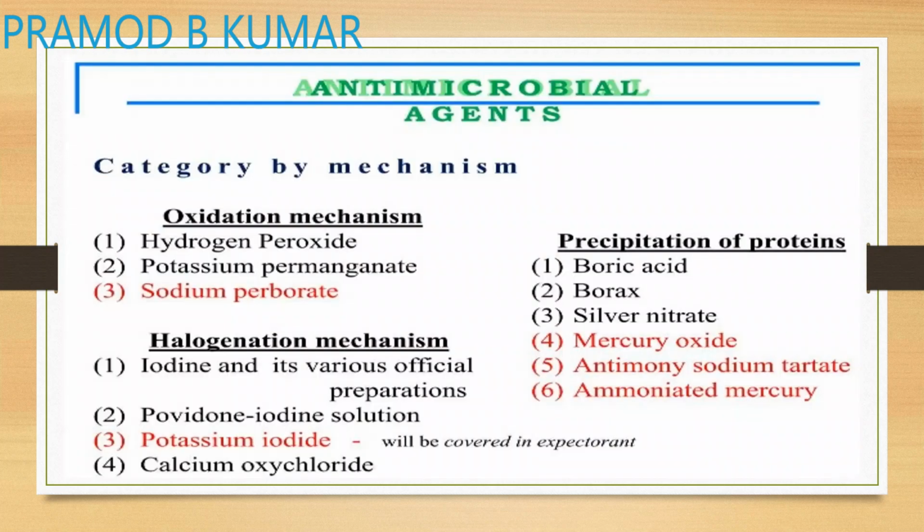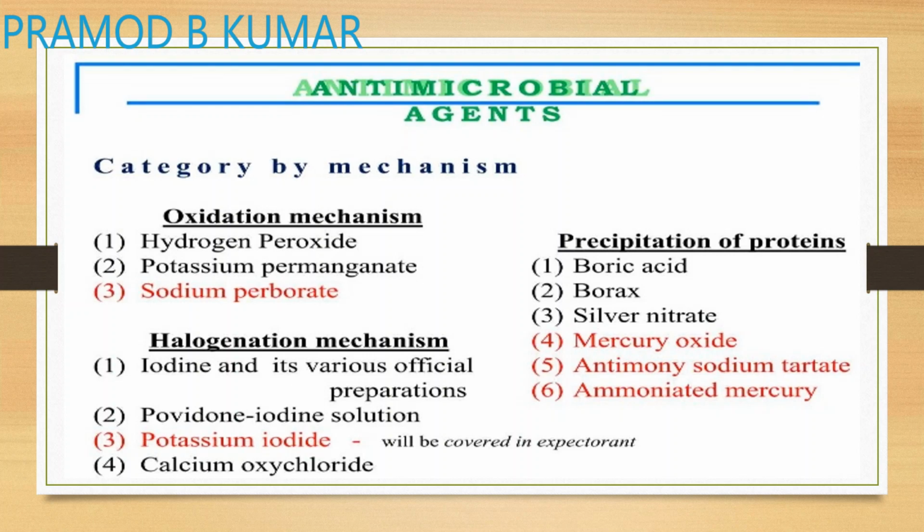So let us categorize the antimicrobial agents according to their mechanism of action. The oxidation mechanism: which compounds act this way? Hydrogen peroxide, potassium permanganate, sodium perborate. This can come for 2 marks: give an example for an oxidizing agent used as an antimicrobial agent. So you can expect this type of question, and that's why we have kept this particular slide.